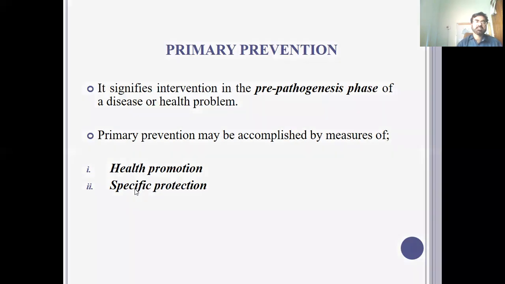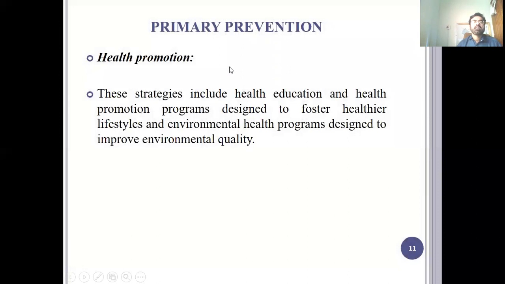We will discuss it further in detail, starting with health promotion. These are the strategies which include health education and health promotion programs designed to foster a healthier lifestyle, and environmental health programs designed to improve environmental quality. For example, for a sedentary lifestyle, you have to motivate the person to do exercise so that they can prevent diseases, including hypertension and other cardiovascular diseases.